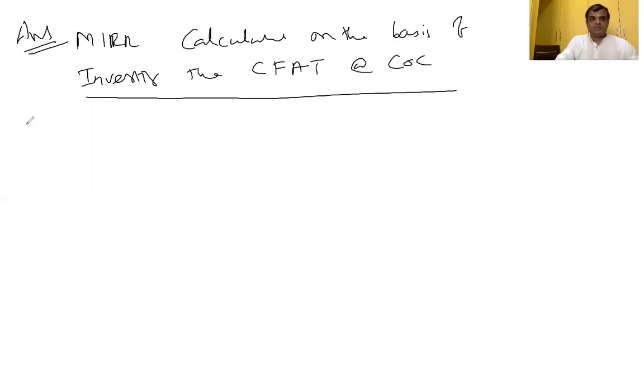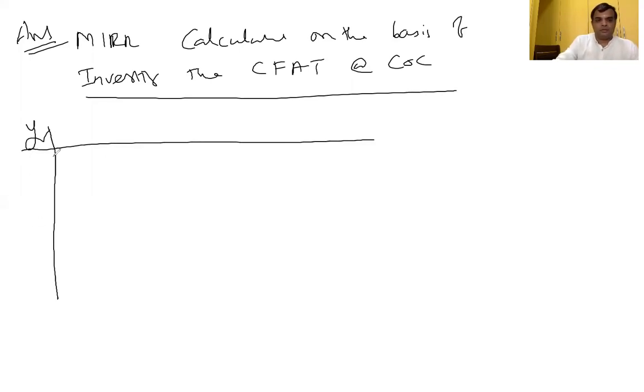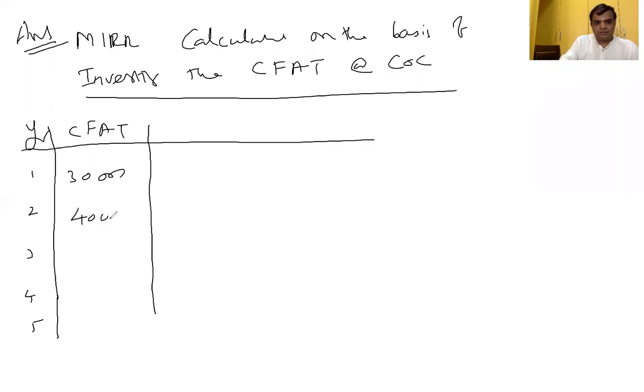How? Year 1, 2, 3, 4, 5. CFAT 30,000, 40,000, 60,000, 30,000, 20,000. Now, PV factor at the rate of 8%.